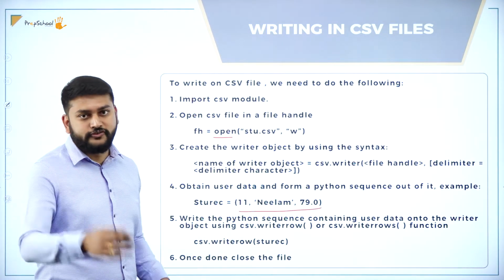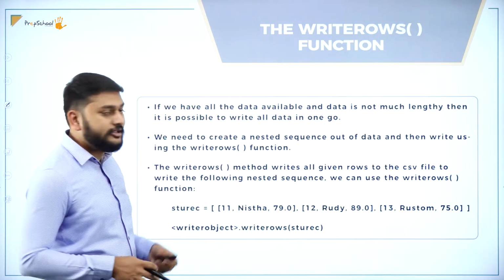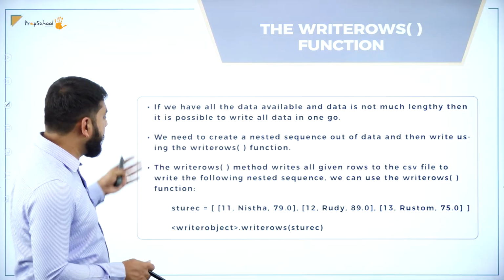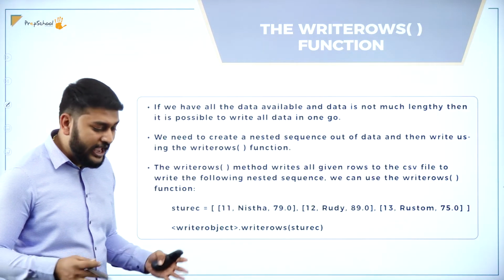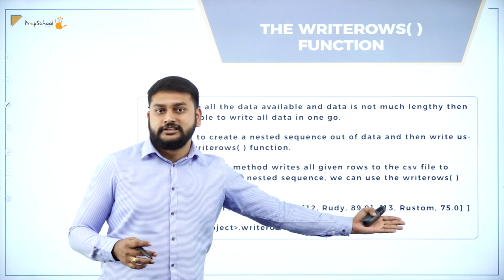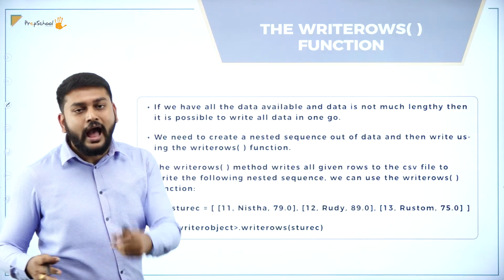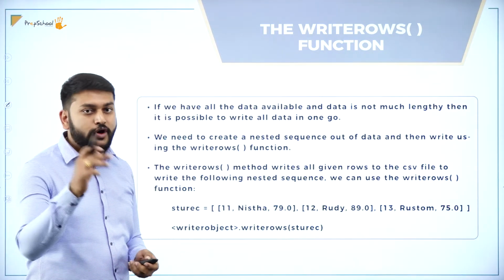Then finally, I'll close the file. This is what you need to remember with respect to the CSV file if I'm writing the data. Suppose I'm using writerows, I will use writerows if I have a nested list, so I will have multiple rows. In that particular situation, I will use the writerows function.